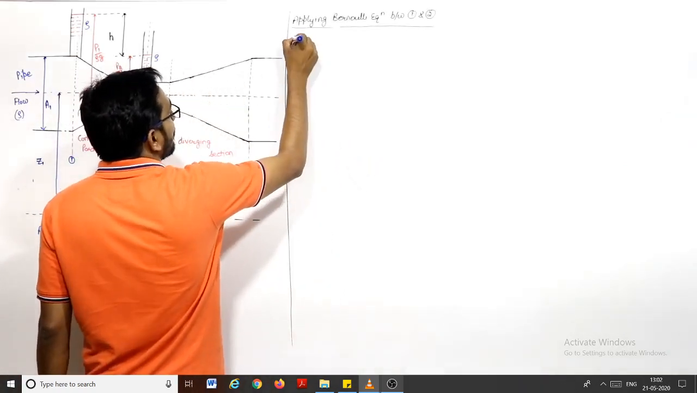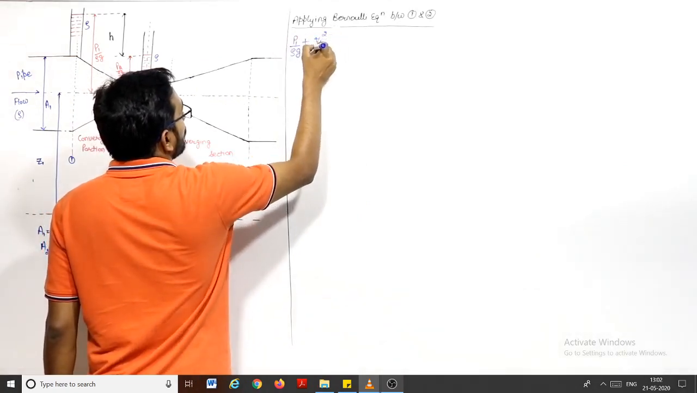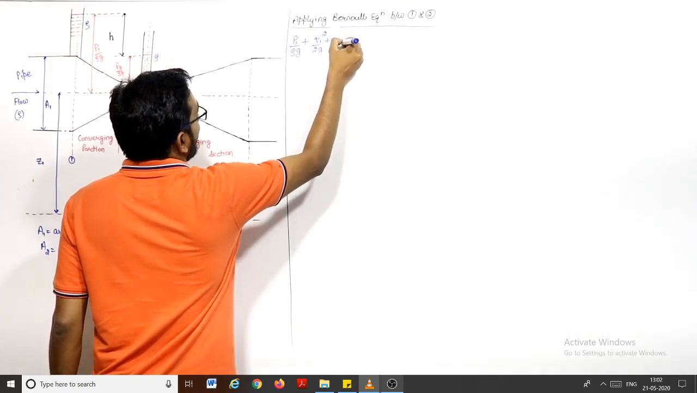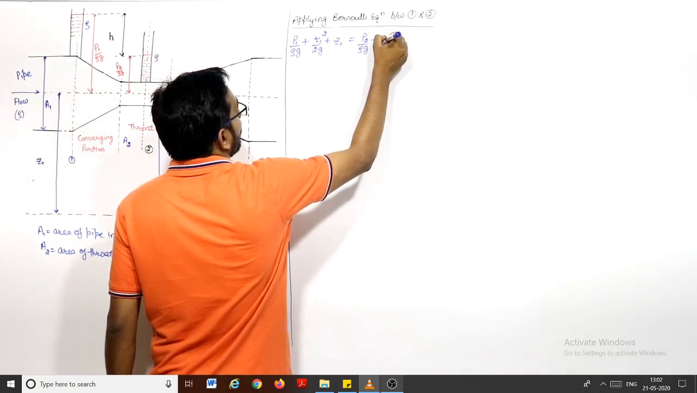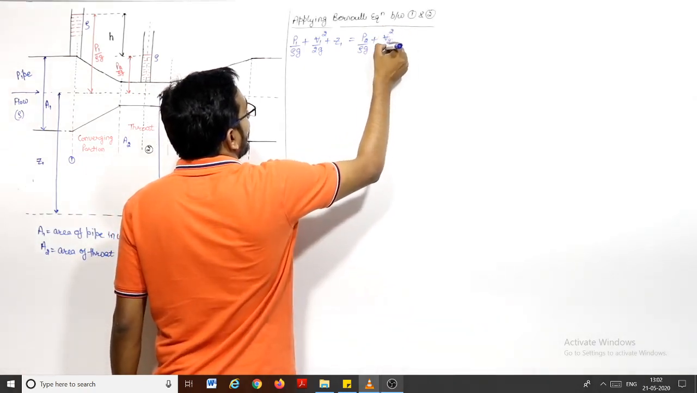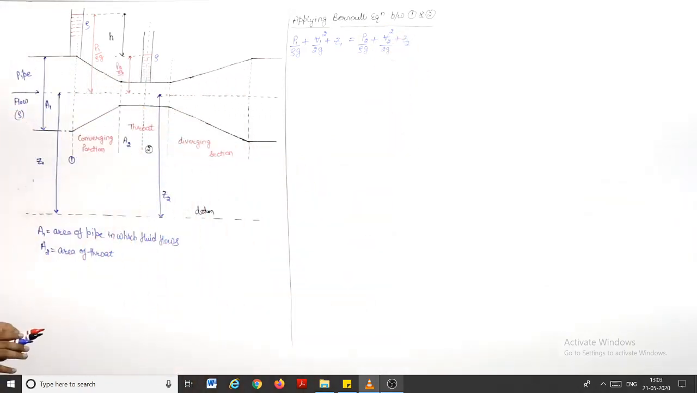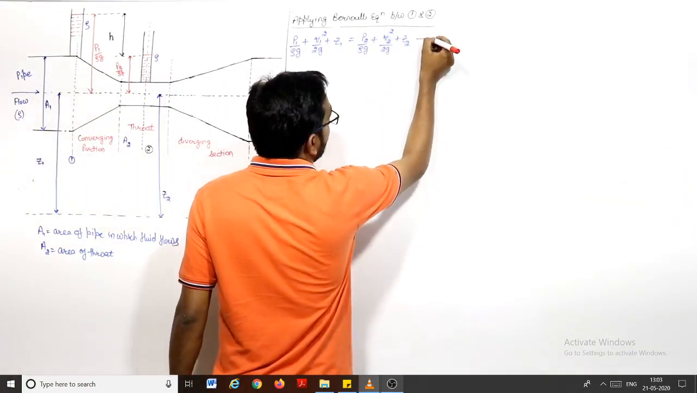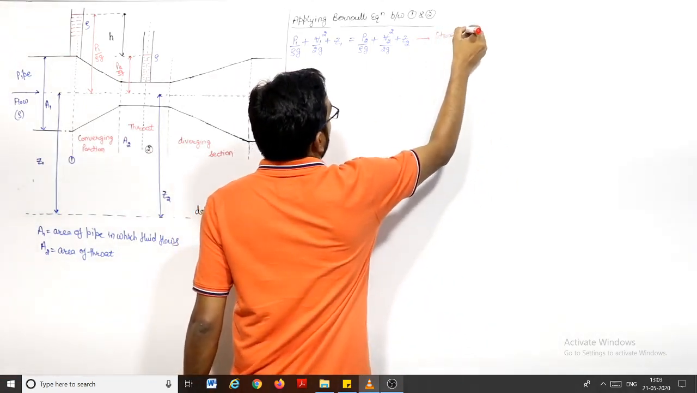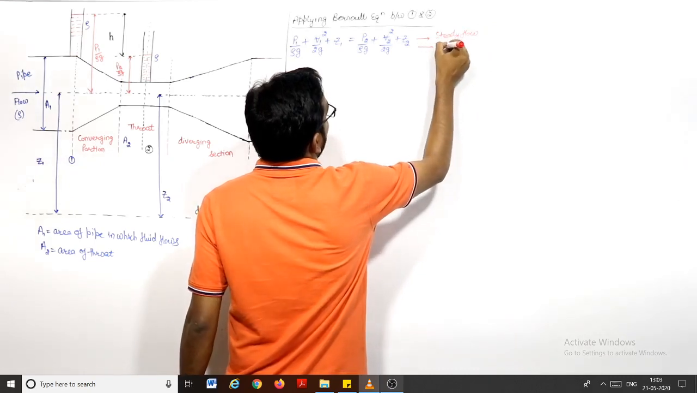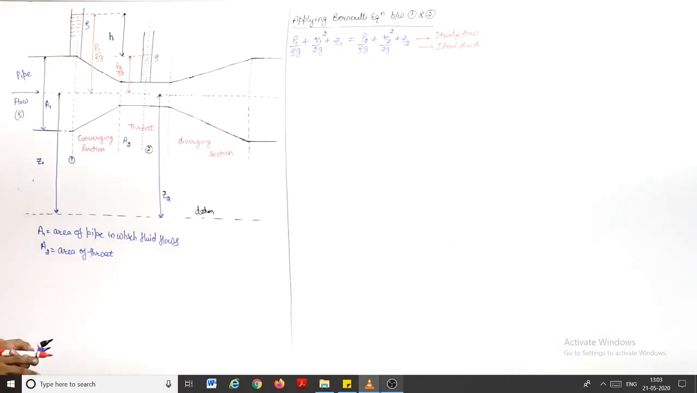It will look like P1 by rho g plus V1 square by 2g plus Z1 will be equal to P2 by rho g plus V2 square by 2g plus Z2. This is the Bernoulli equation between point 1 and point 2. This is important, you must know the assumption: this is applicable when steady flow and ideal fluid. This is applicable for ideal fluid when viscosity is not considered, right?